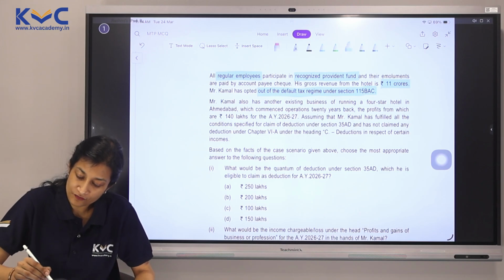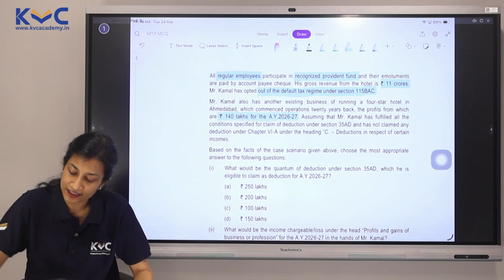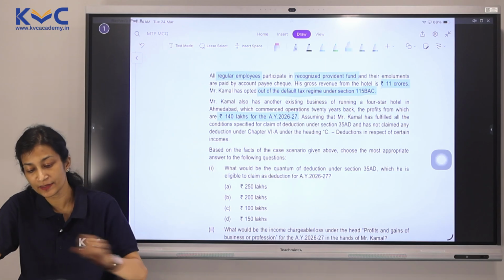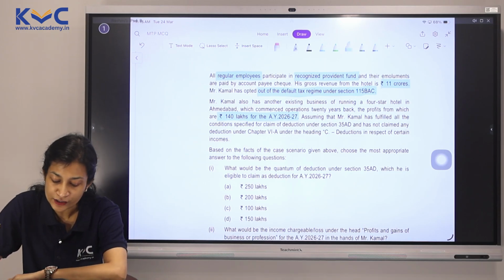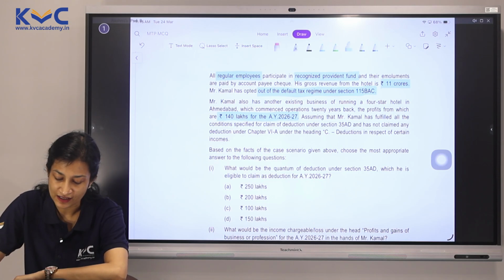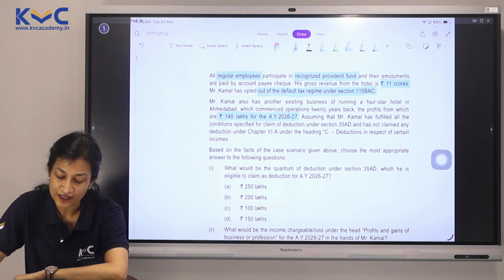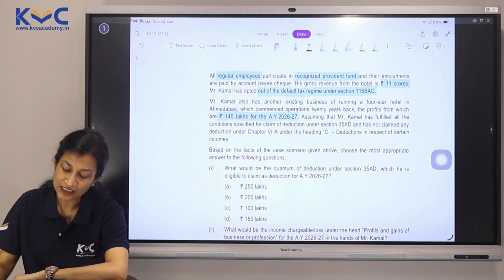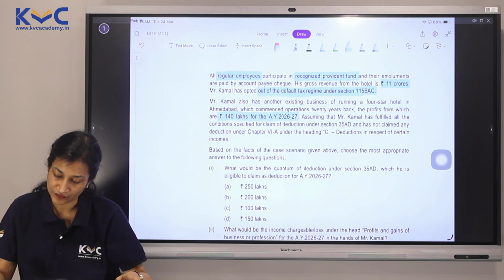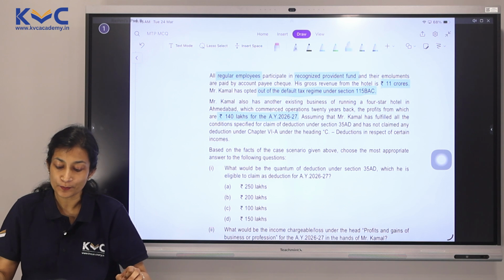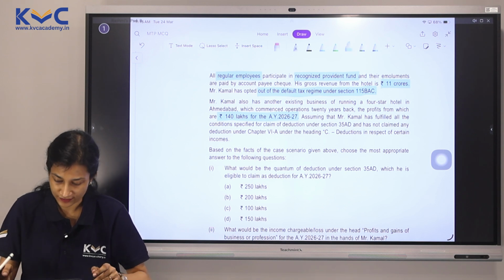Profits from which are 140 lakhs for AY 26-27. Assuming Mr. Kamal has fulfilled all the conditions specified for claim of deduction under 35AD and has not claimed any deduction under Chapter VI-A under the heading C, deductions in respect of certain incomes, based on the above facts, choose the most appropriate answer to the following questions.